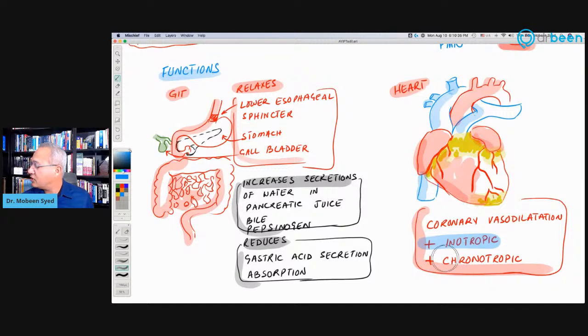It also has positive inotropic and chronotropic effect on the heart as well. Inotropic is the force of contraction of the heart. Chronotropic, the word chrono in here means time. Chronotropic effect means increased heart rate or increased number of beats in a unit time. So in general, what happens is now the heart's own blood supply is increased, plus heart's force of contraction is increased, plus heart's number of beats per minute are increased. Normally, this can be useful in failing hearts.